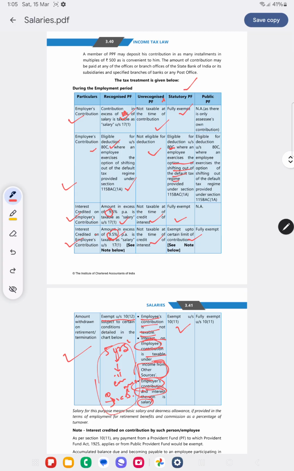Now let's check what is PPF. Employer's contribution is not applicable. Employee's contribution is eligible for 80C if opted for old regime. Interest on employee's contribution is not applicable. Interest on employee contribution is exempt. Amount withdrawn is fully exempt.